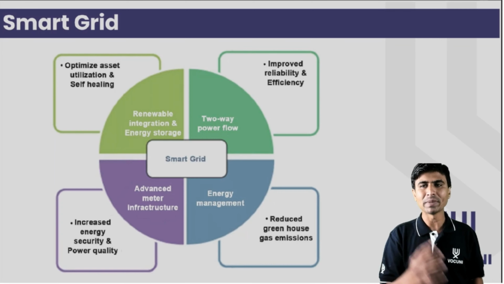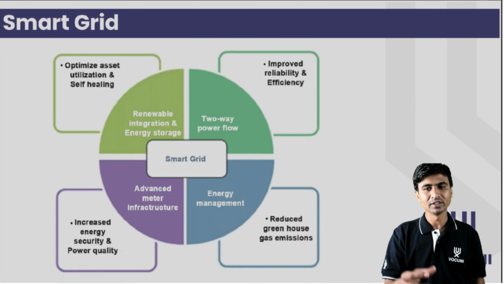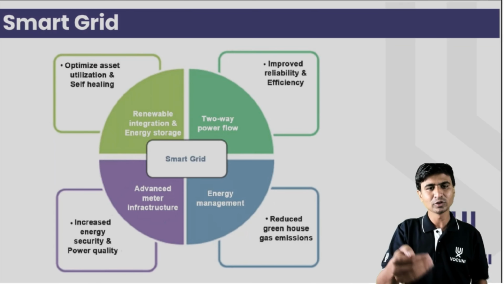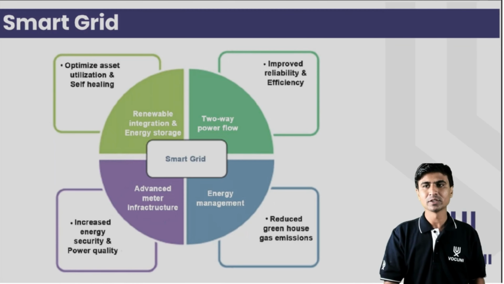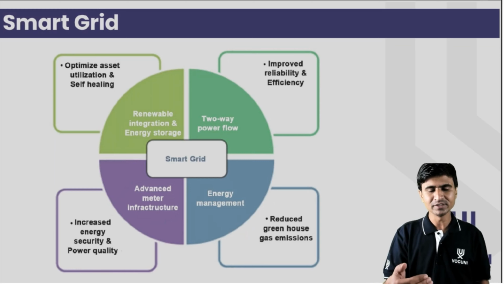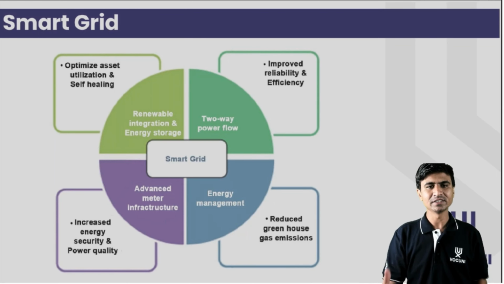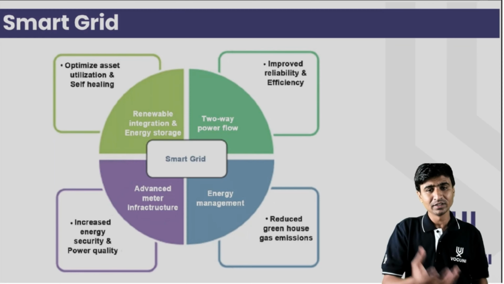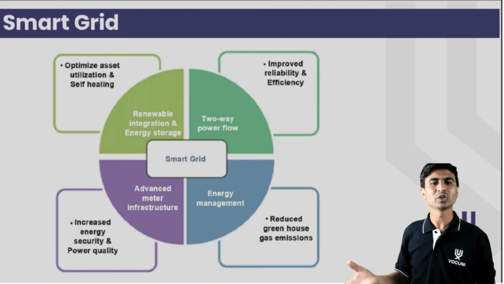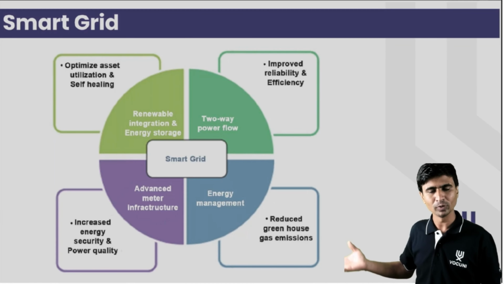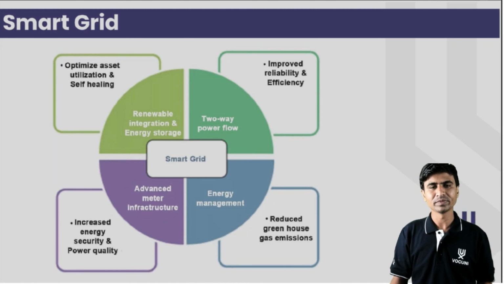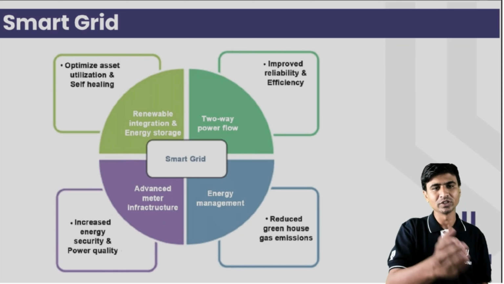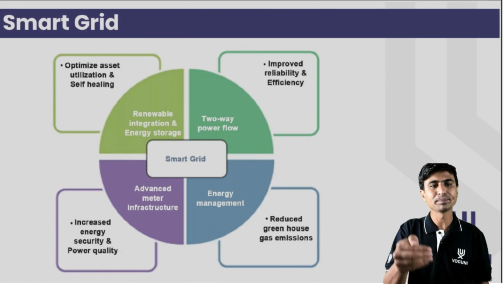Okay, the two-way power flow, the very important part. It is a digital communication between the load and the grid. It is a two-way communication. Two-way power flow means electricity is generated not only from the thermal power plant or grid. You can install a solar power plant on the rooftop of your home and generate your own electricity, and the surplus energy we can transmit to the grid. It is called two-way power flow.